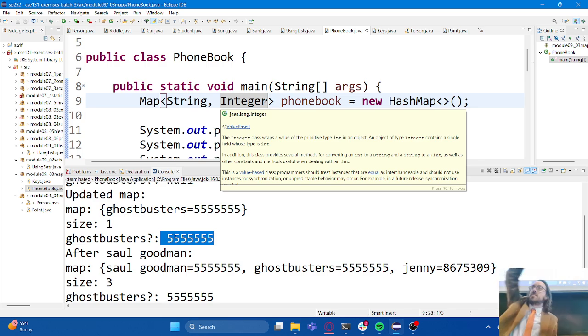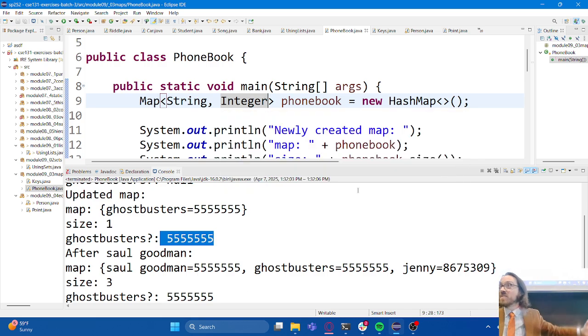There is no arrow pointing back from the value to the key. Yeah. And think about also what that means. I can't plug 55555 into the map and get Ghostbusters back out. You actually can get that representation if you really want to, but it takes a lot more work to get it. And not really how maps are intended to be used. They're meant to be that one direction, like I said.